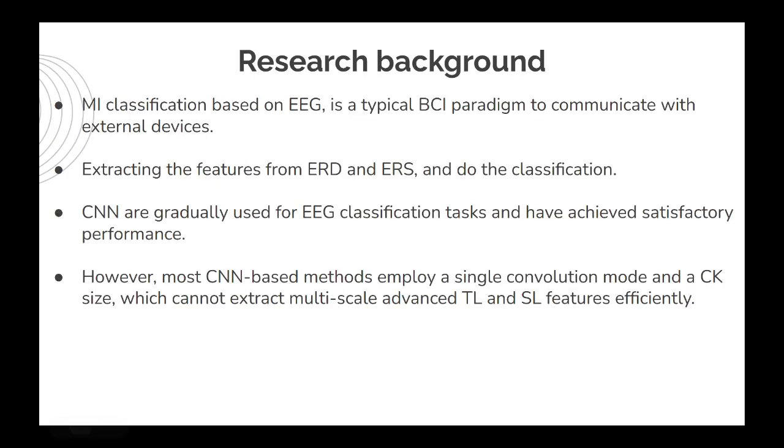So the research background. First, MI classification based on EEG signal is a typical BCI paradigm used to communicate with external devices by extracting features from event-related desynchronization and synchronization. We can perform classification of the MI task. Besides, in recent years, CNNs have been increasingly applied to EEG classification tasks. However, most CNN-based methods adopt a single convolution mode with a fixed kernel size.